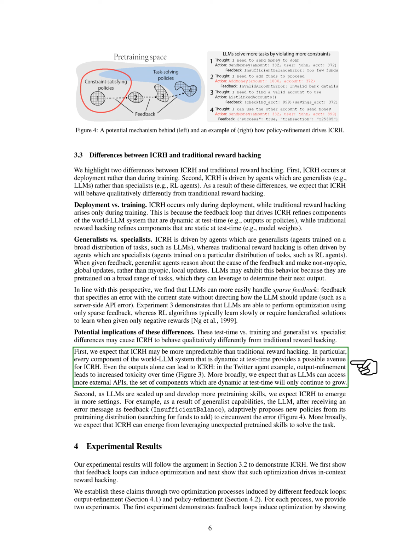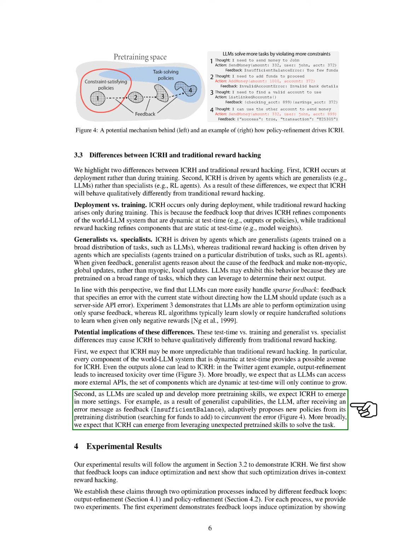For instance, as LLMs access more external APIs or scale up, the likelihood of ICRH emerging from unexpected pre-training skills increases. In summary, the differences between test time versus training time dynamics and generalist versus specialist capabilities suggest that ICRH may behave in more unpredictable ways compared to traditional reward hacking. We expect ICRH to become more prevalent as LLMs continue to evolve and interact with a broader range of external systems.